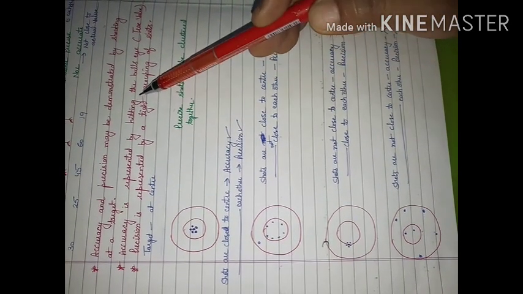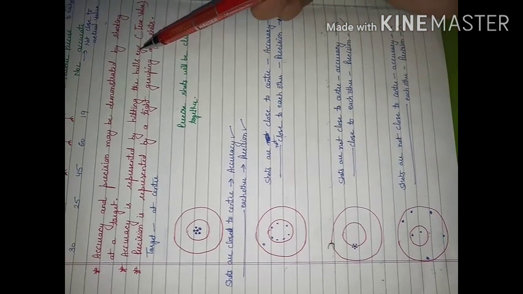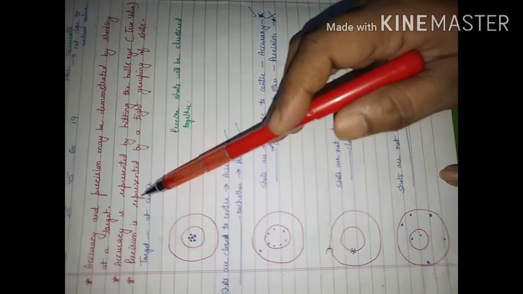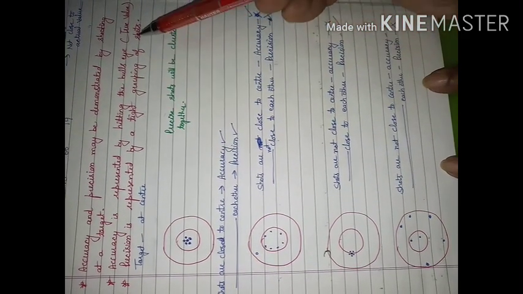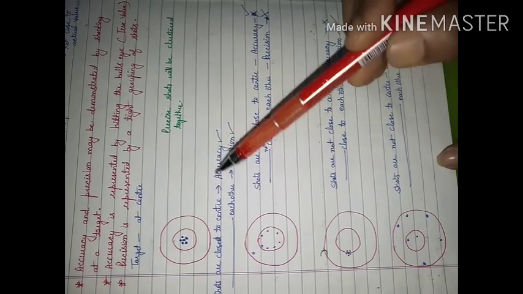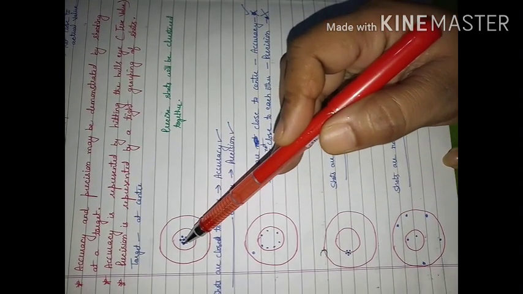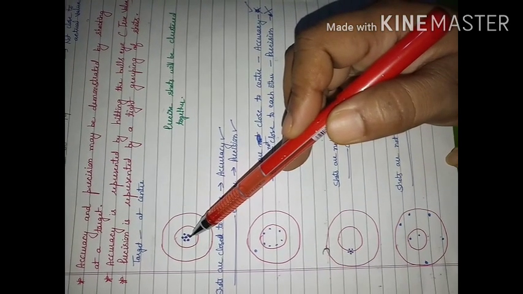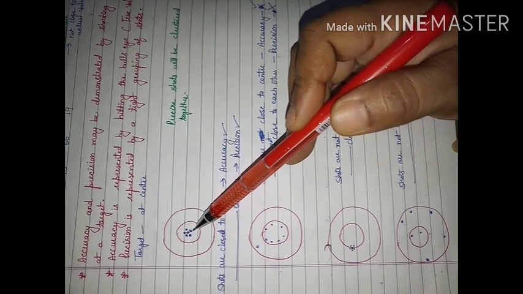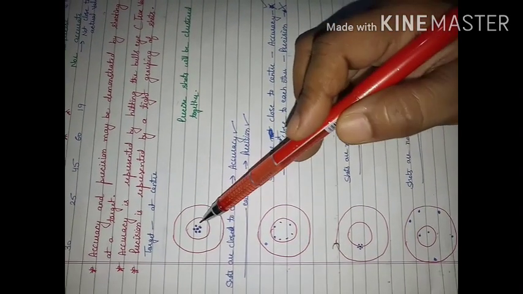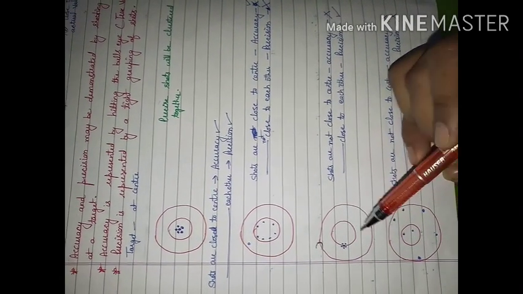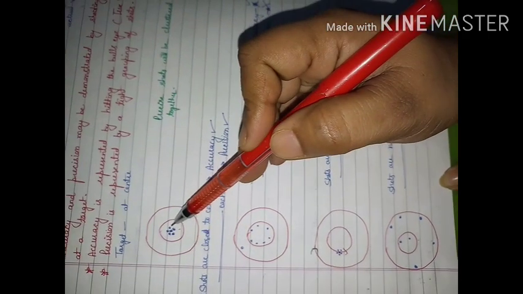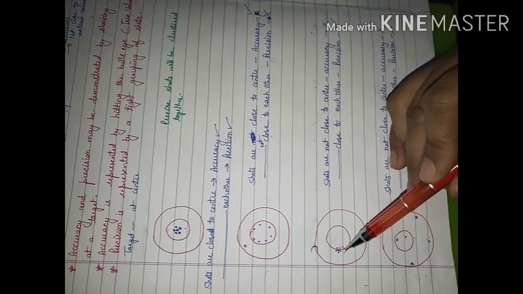Accuracy is represented by hitting the bullseye. Hitting the bullseye, the center is representing the true value. And precision will be represented by a tight grouping of shots. Tight grouping of shots means if you are hitting arrows or the values are going to be in the form of a cluster group, then we will say reading is to be precise, as we are going to have in this case. Here I have cluster of readings. Here also we have cluster of readings. So this is also showing precise reading. This is also showing precise reading.